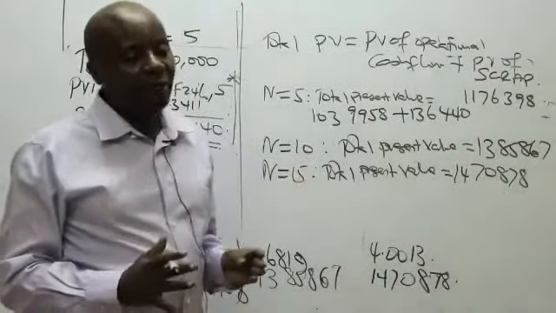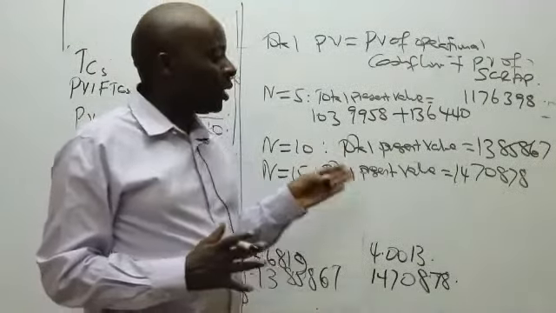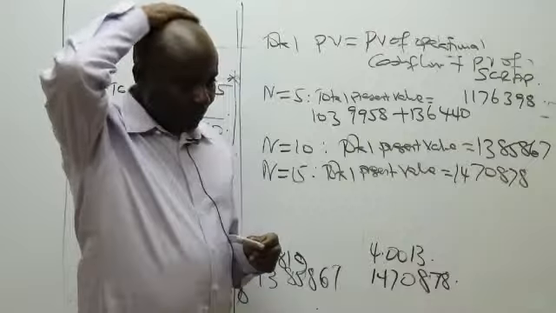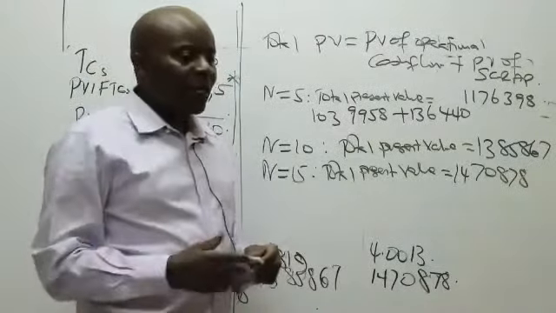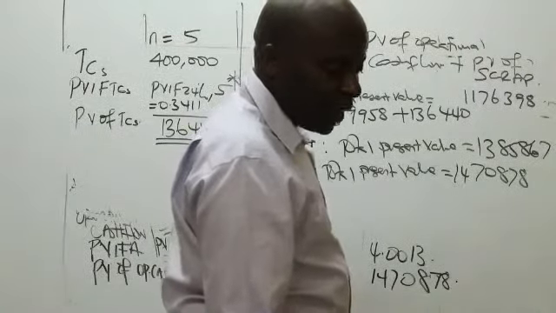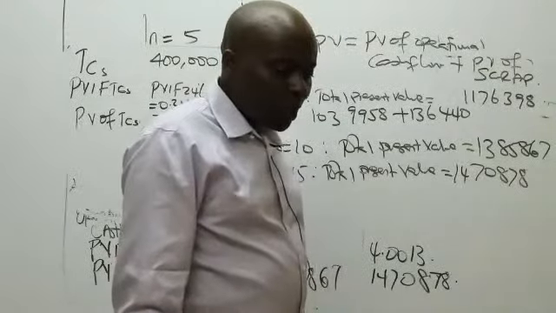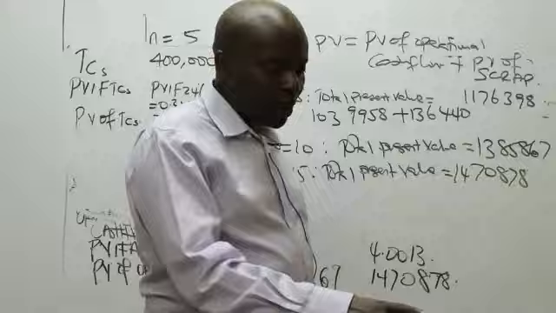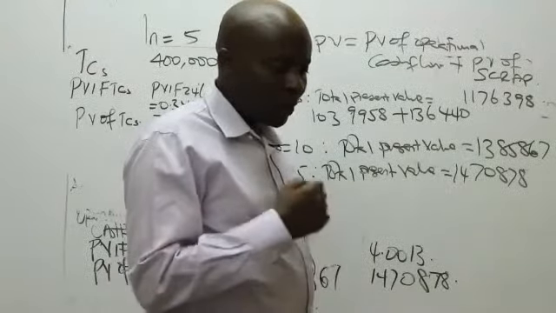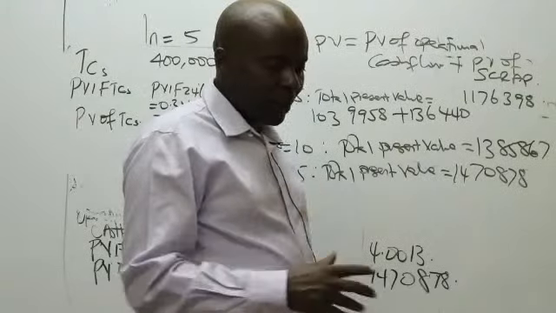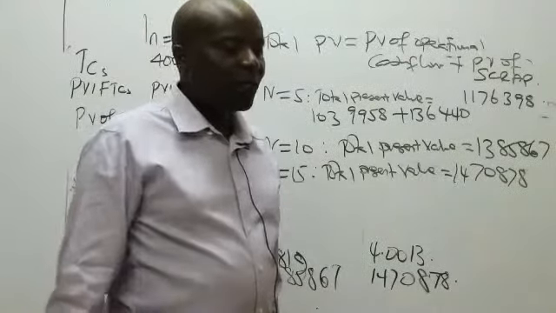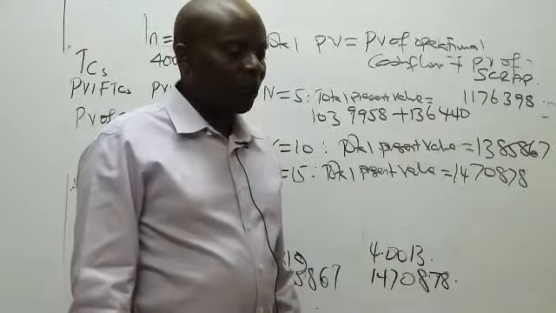So then could you kindly guide me, after having gotten to this stage, what will be the next thing to be done? Great. Less initial outlay, get net present value. Why don't we do annual cash flows? I don't understand your question, please. Unless somebody can help me, why don't we do annual cash flow? I don't understand that question. Maybe if I could just relax a little bit to give you more time to type. At times I could be speaking too fast. So please type your question nicely.